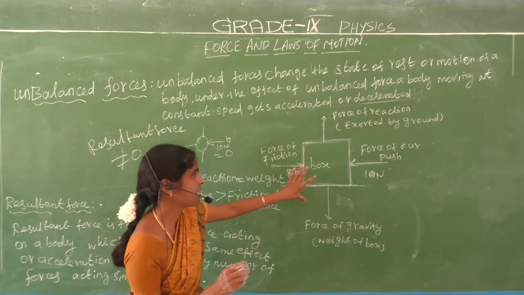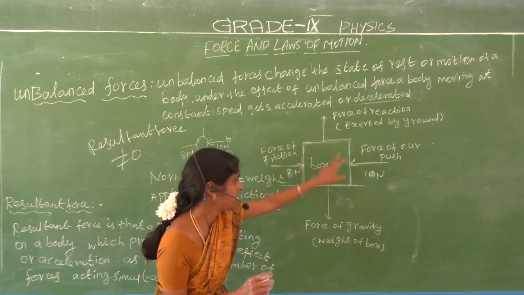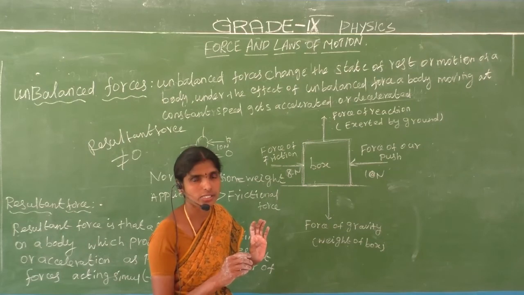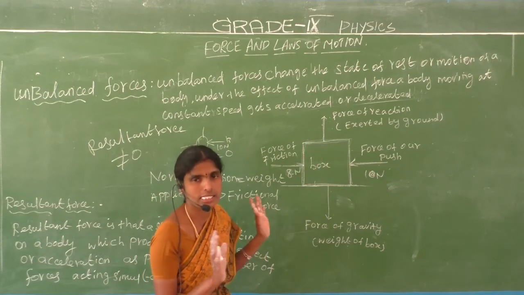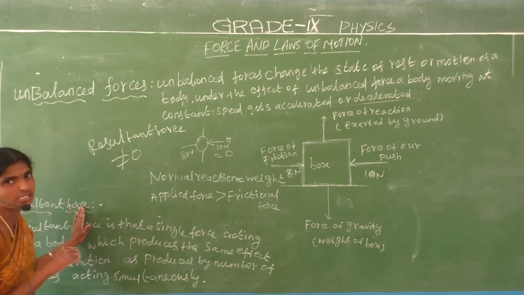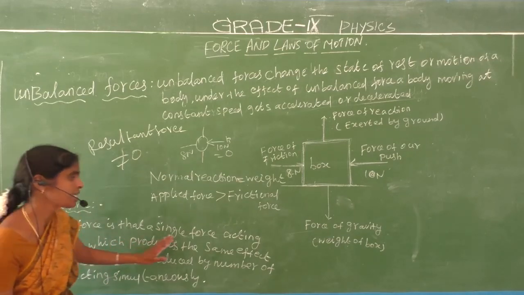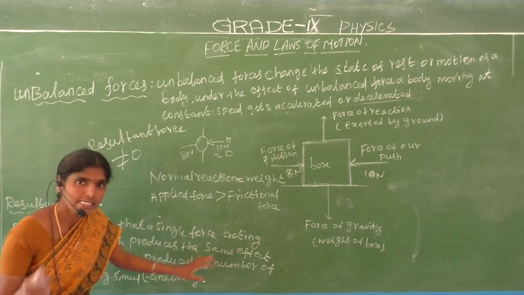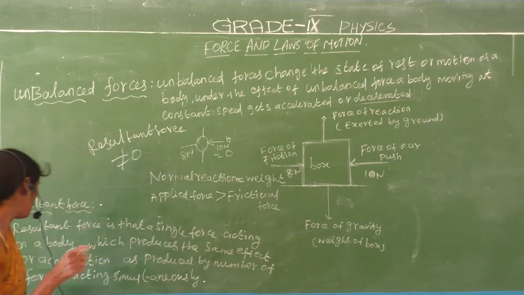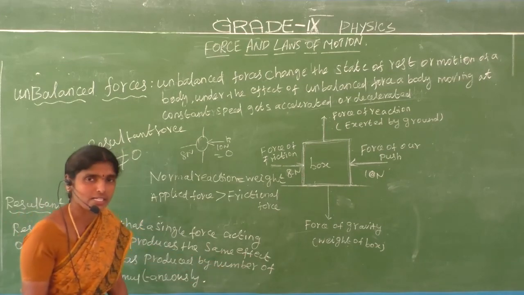Let us consider a stationary object. The object contains resultant forces. What are the forces? Next, what is meant by resultant force? What is meant by resultant force? Resultant force is a single force acting on your object, acting on your body, which produces the same effect.